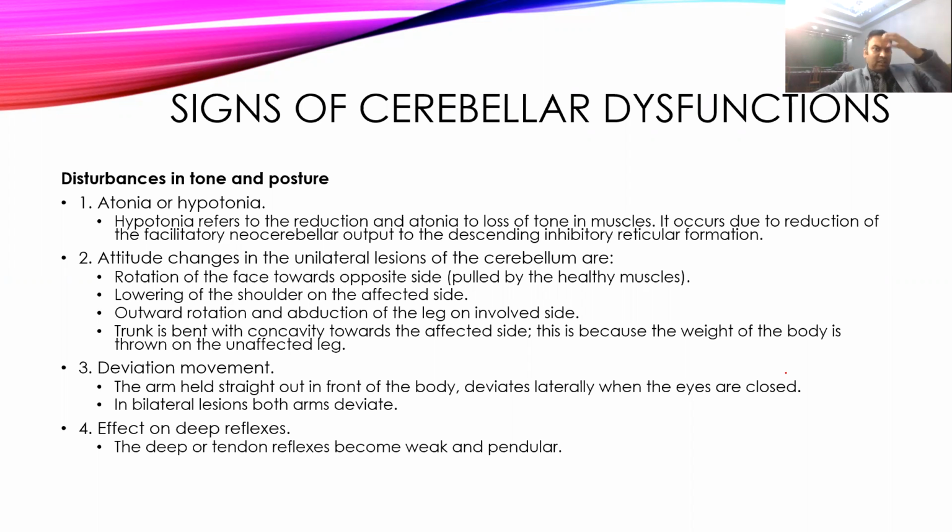Then if a unilateral lesion of the cerebellum occurs, the attitude will change. The face will be rotated to the opposite side because of contraction of the healthy muscles. The shoulder will be lowered on the affected side because there is no contraction. Then outward rotation and abduction of the leg will be there. The trunk will be bent a little towards the affected side because body weight is not able to be taken by the affected leg, and it is pushed by the unaffected leg.